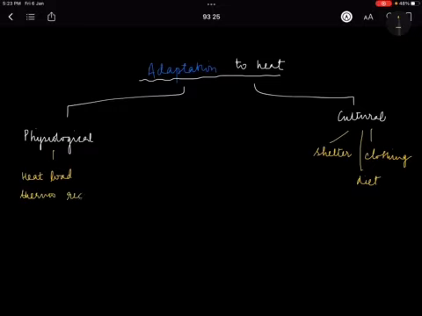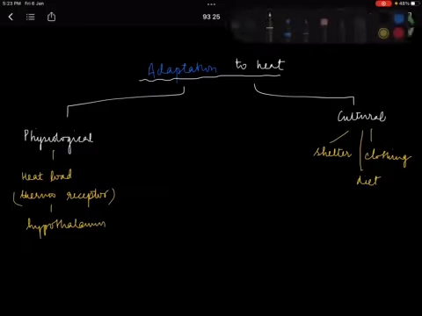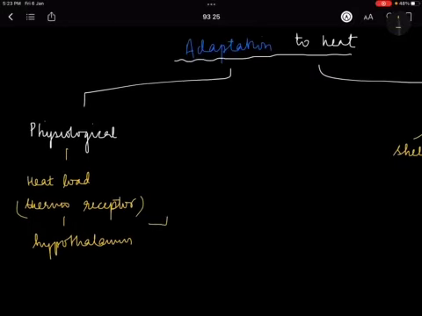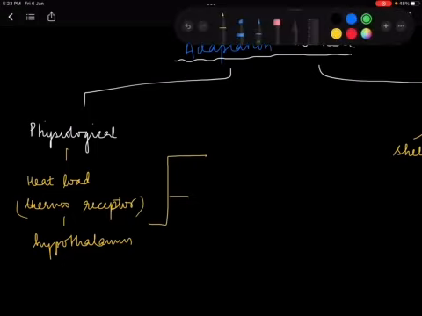That means if I touch a hot surface, the thermoreceptors in my skin would feel that and transmit that information to my brain, which will trigger the hypothalamus. After that, what is going to happen, I am just drawing it in this way. Let me change the color also.